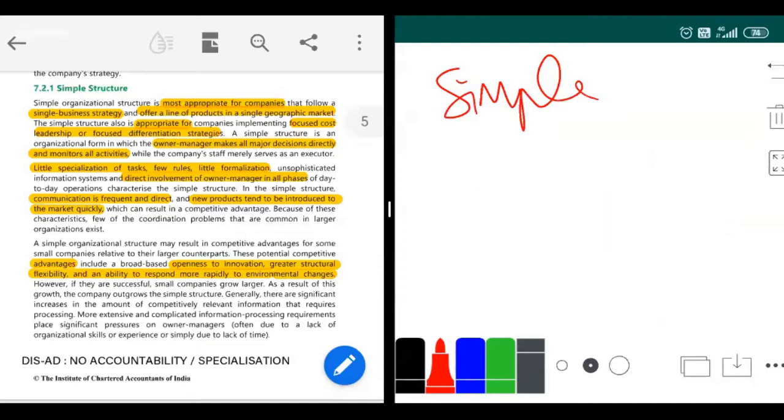Simple structure is nothing but what you see in and around you usually. If you go to these local provision stores, there will be one person who is the owner of the shop, and he'll have a few employees working under him, namely Ramesh, Suresh, Chintu, Mintu, all 4 people working under him. So this is a simple structure. There will be one owner who will also manage all the things, with a few employees under him to work.